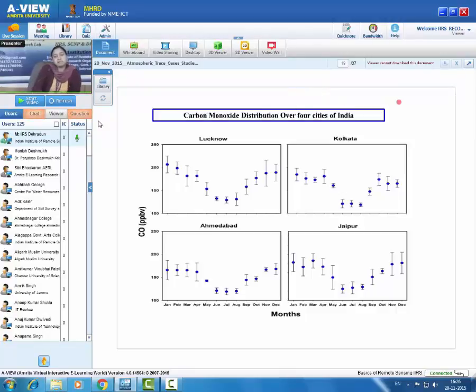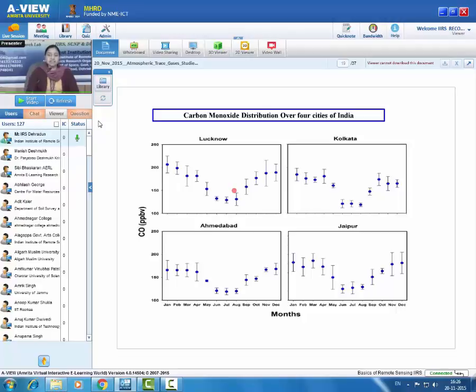Again, the second process which can affect the distribution of these pollutants is the atmospheric boundary layer. The atmospheric boundary layer depends on the heating of the surface. When the heating of the surface is higher, the atmospheric boundary layer can go deeper in the atmosphere. During summer time, when sunlight is high, the boundary layer can go deeper and the pollution which is emitted near the surface will get mixed within a larger volume.